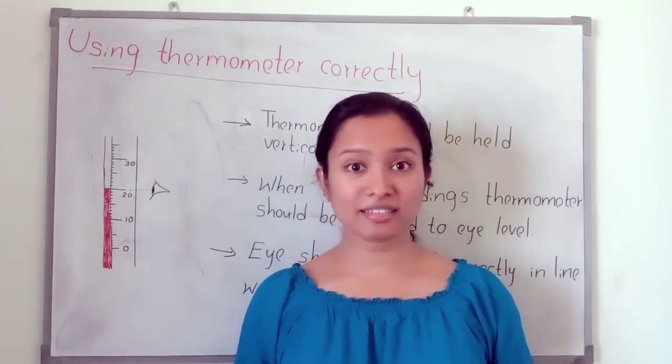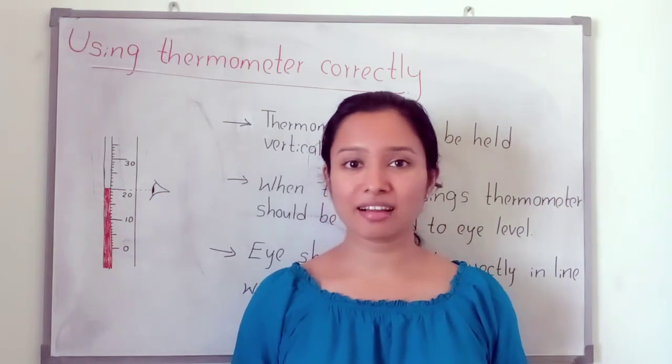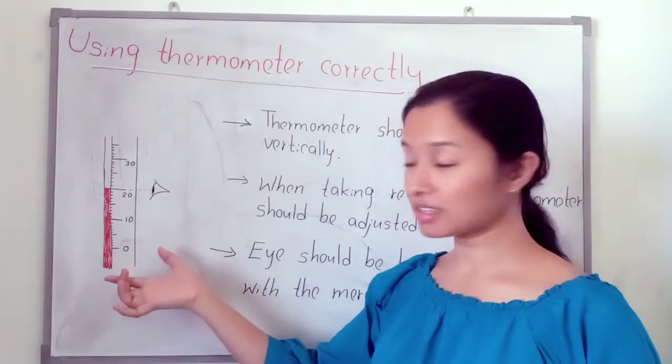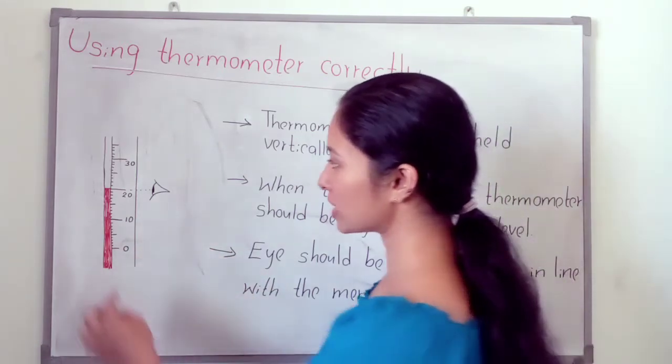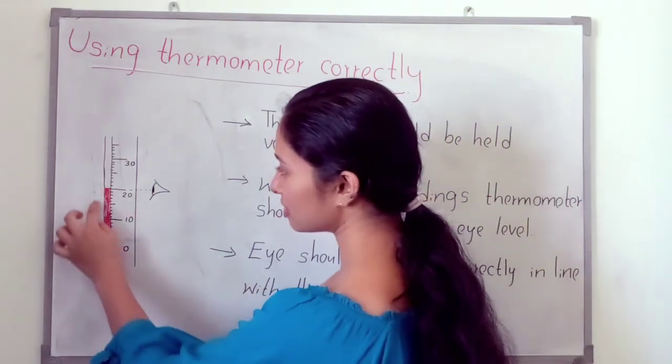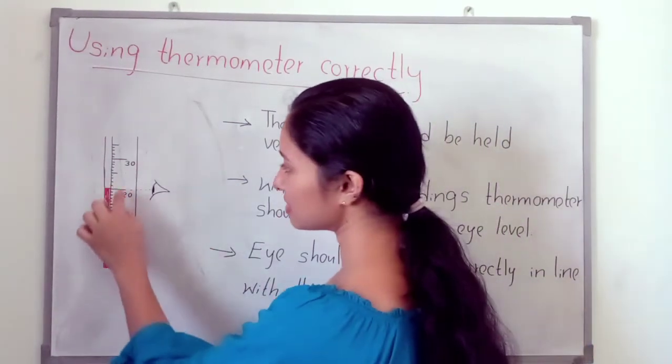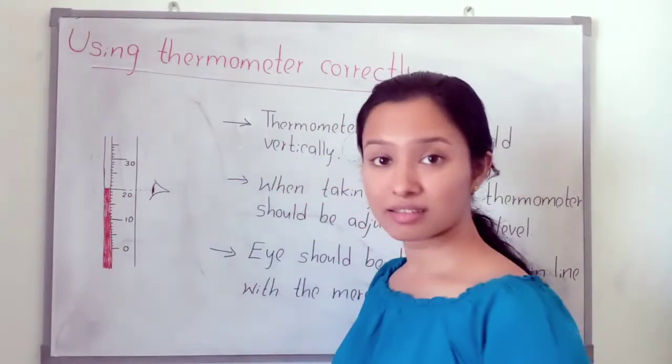When we are using a thermometer, we should know how to use it correctly. Okay, let's discuss how to use it correctly. Here this is the thermometer. Here you can see in red color, this is the mercury column and this is the scale of the thermometer.